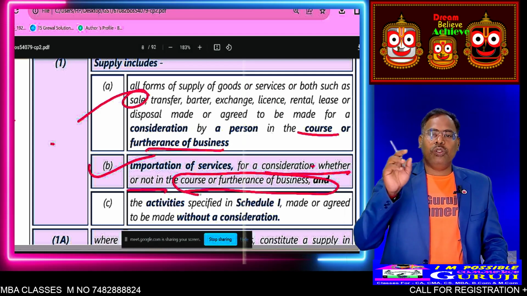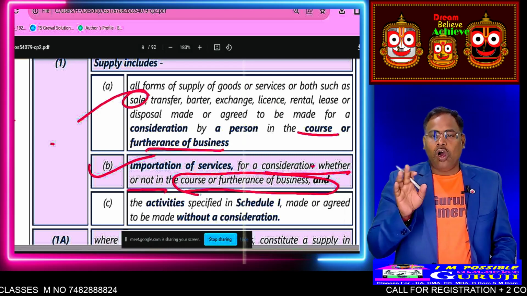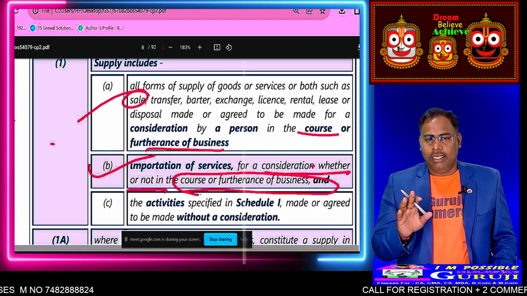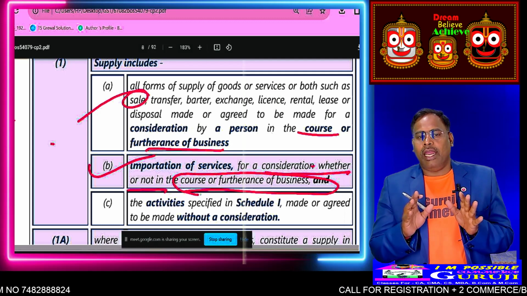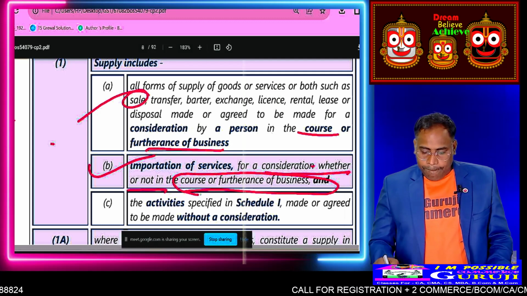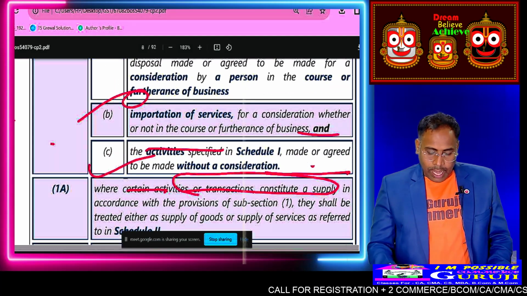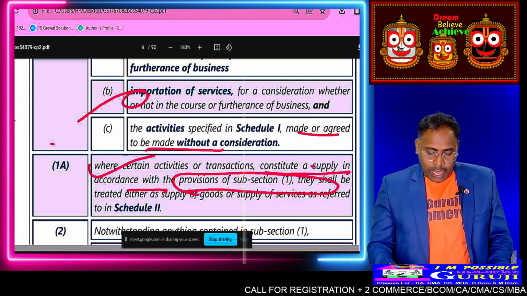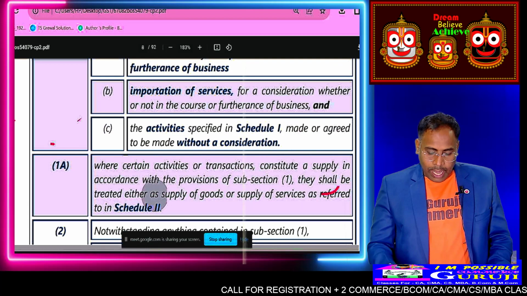It does not matter. It is only required that the service has to be imported and consideration has to be paid.